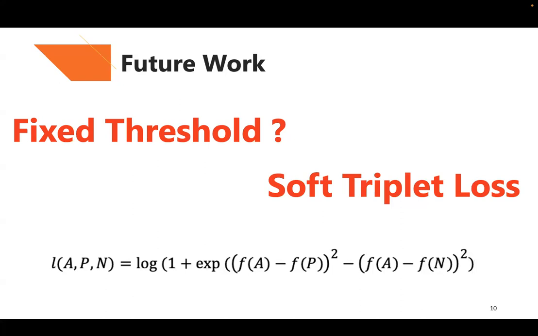And then I will find a better method than directly setting the threshold. I found a method that can dynamically update the threshold. Specifically, the threshold is dynamically adjusted based on the data encoded in the real-world application. As you can see, based on the soft triplet loss and dynamically updating threshold, and with the vector database including all of the classmates and the camera, I can construct the end-to-end face recognition system. This is my future work, and that's all. This is my project.